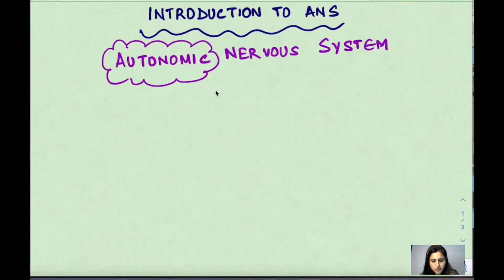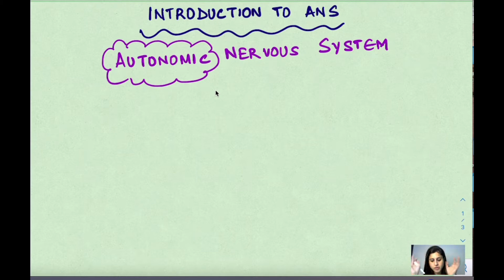Hi, so welcome to the next topic in pharmacology, which is the introduction to the autonomic nervous system. Now, autonomic nervous system, what is the meaning of the word autonomic? It means something which is working on its own. So we have a central nervous system which is controlled by the center, the brain basically. And then we have another system which is autonomic, which is not under the direct control of the brain as such, but it is its own kingdom here, and it functions on its own terms and conditions.